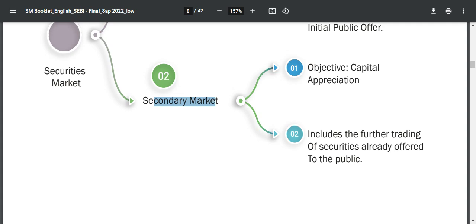This trading does not take place between the company and the investor, but from one investor to another. That is the secondary market.